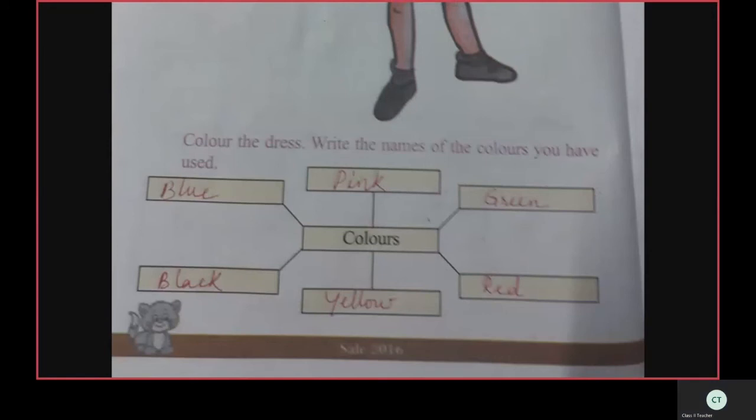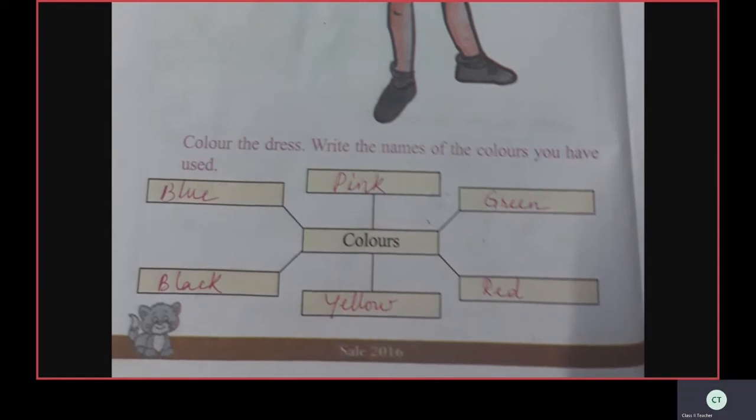Blue, B-L-U-E, blue. Pink, P-I-N-K, pink. Green, G-R-E-E-N, green. Red, R-E-D, red. Yellow, Y-E-L-L-O-W, yellow.